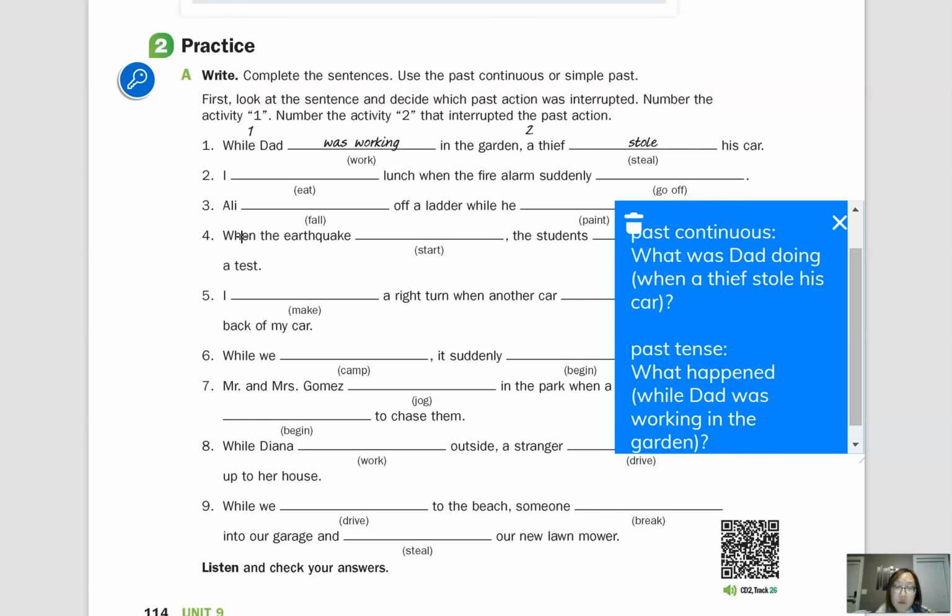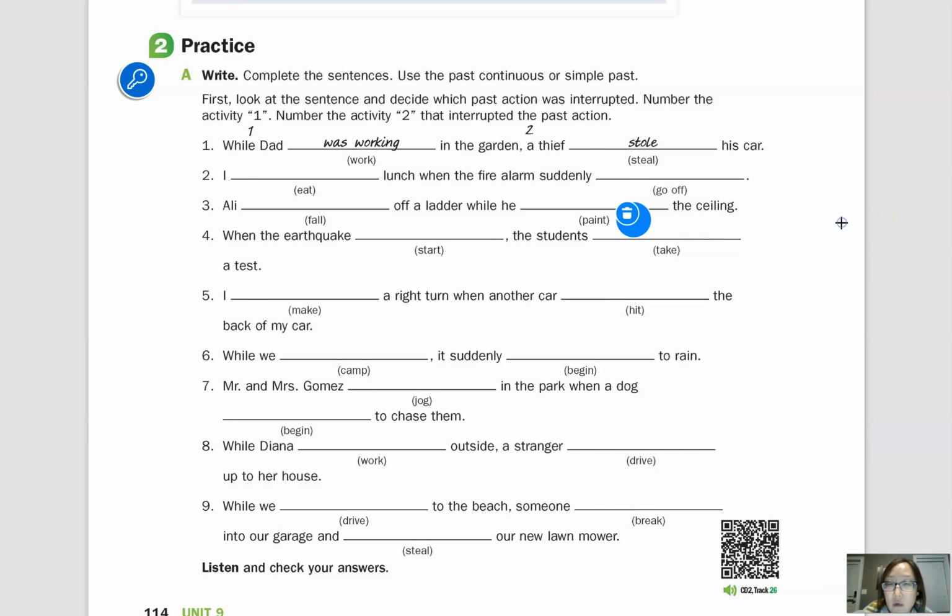Okay, so for number 2, you can ask, what were you doing when the fire alarm suddenly went off? Or you can just say when the fire alarm went off. And of course the short answer is I was eating lunch. Or you can ask, what happened while you were eating lunch? And the short answer is the fire alarm suddenly went off. Okay? And then number 3, you can ask, what happened while Ali was painting the ceiling?